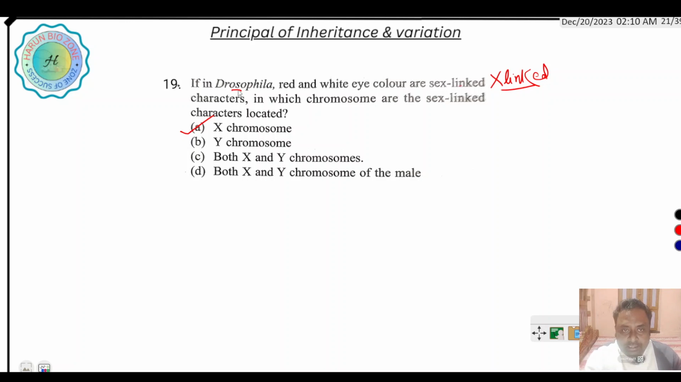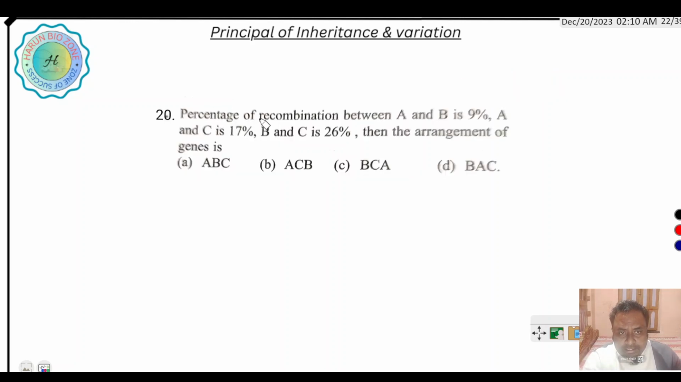Next question is, the percentage of recombination between A and B is 9%, A and C is 17%, B and C 26%. Then the arrangement of genes. According to the chromosomal theory of inheritance by Bateson and Punnett, genes are linearly arranged on the chromosome.